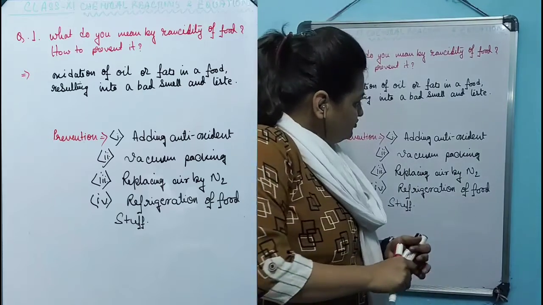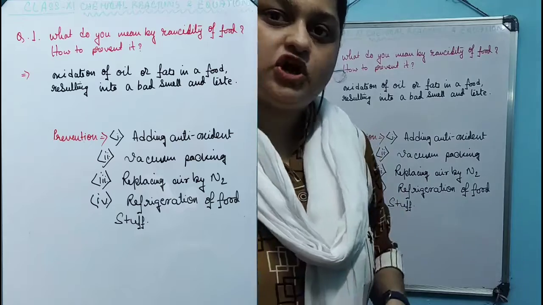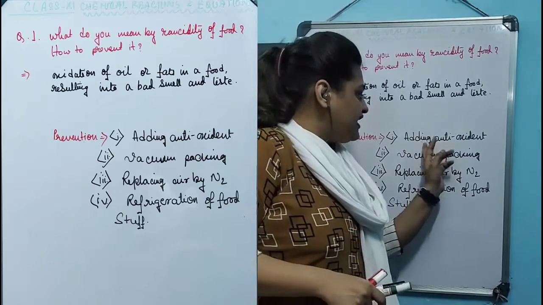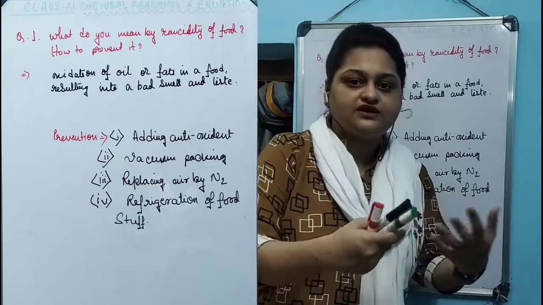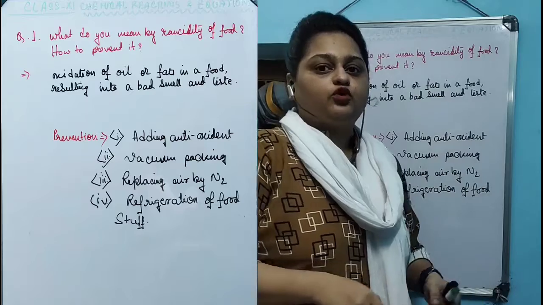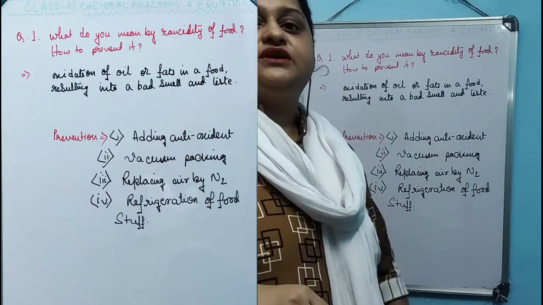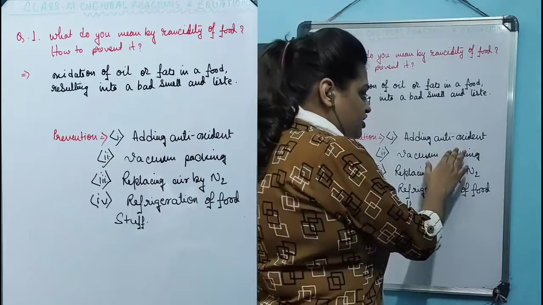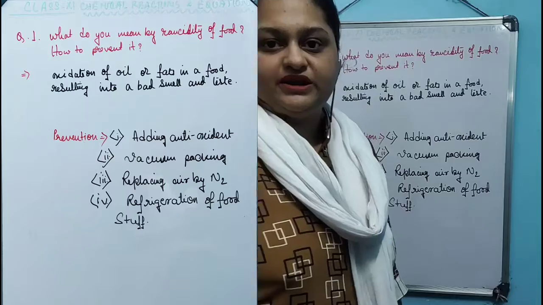Now there are various methods by which we can prevent this rancidity of the food. The first one is adding antioxidants. There are certain chemicals which prevent this oxidation of the fatty or oily foods. When these kinds of foods are being packaged, these antioxidant chemicals are added to the food, so the oxidation reaction can be prevented for a longer period of time.